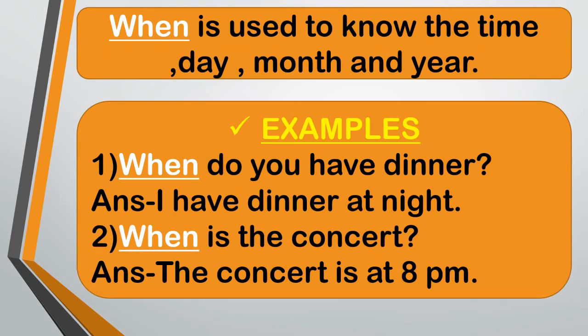Children, now look at the slide. The word when is used to know the time, day, month and year. Now let's see the examples. Number 1. When do you have dinner? Answer, I have dinner at night.